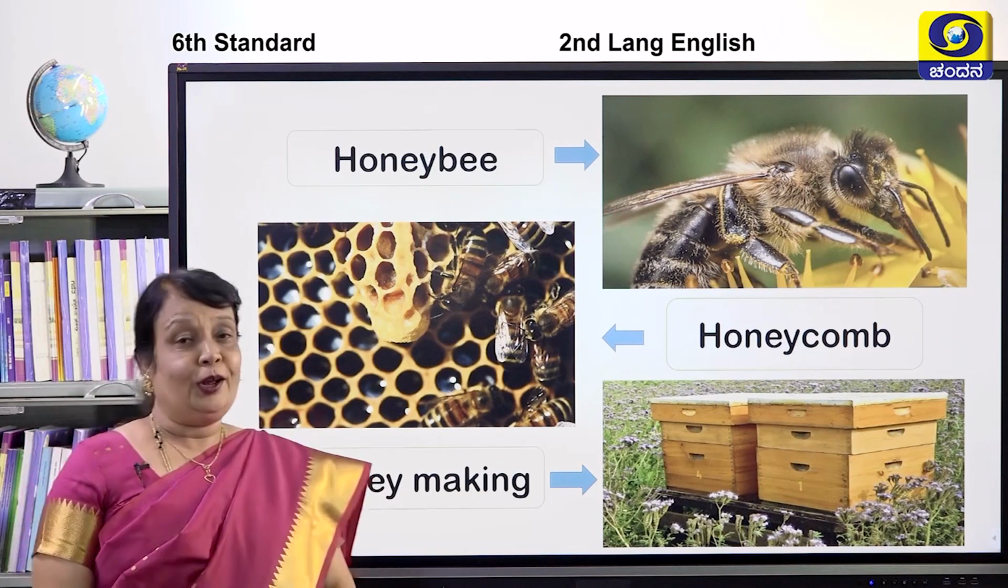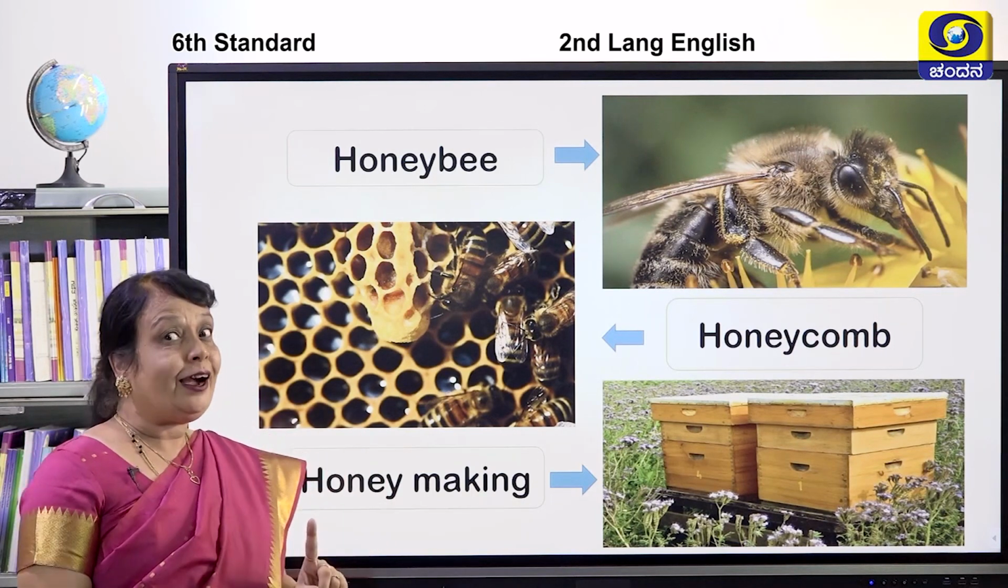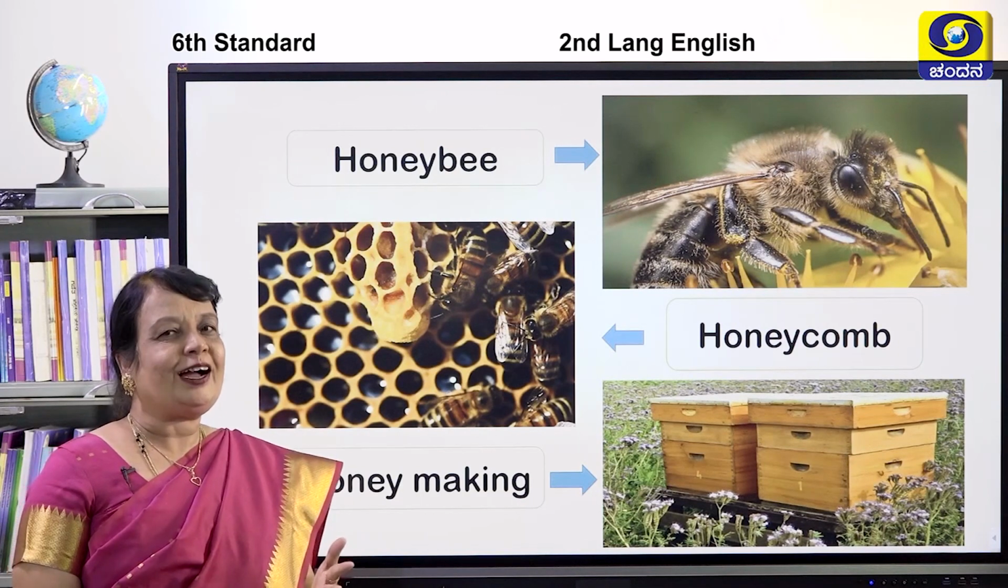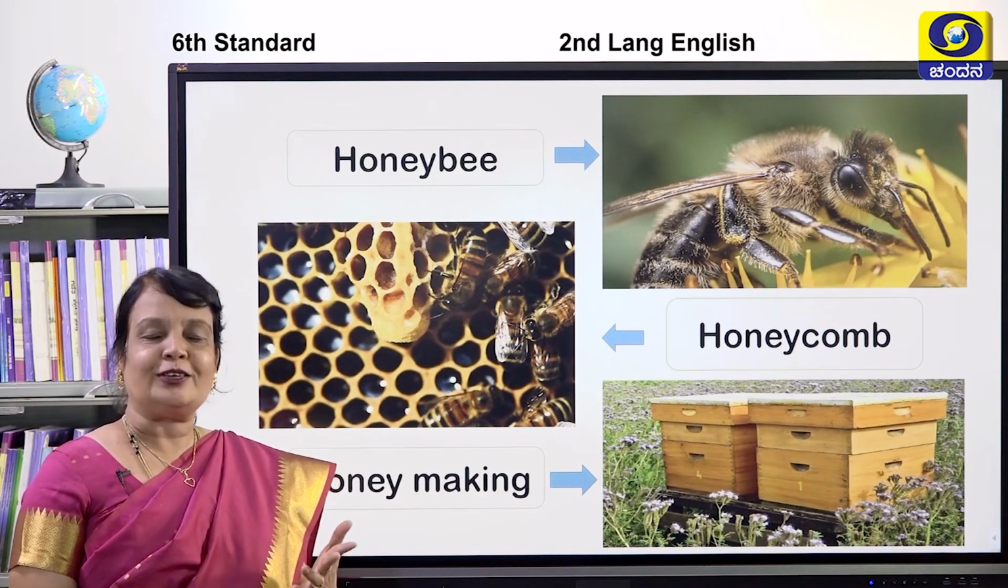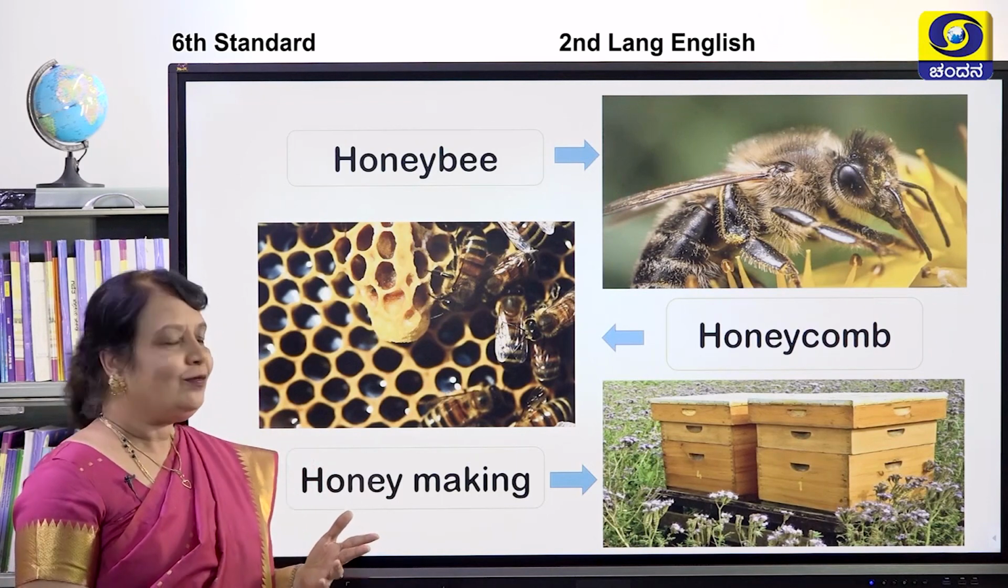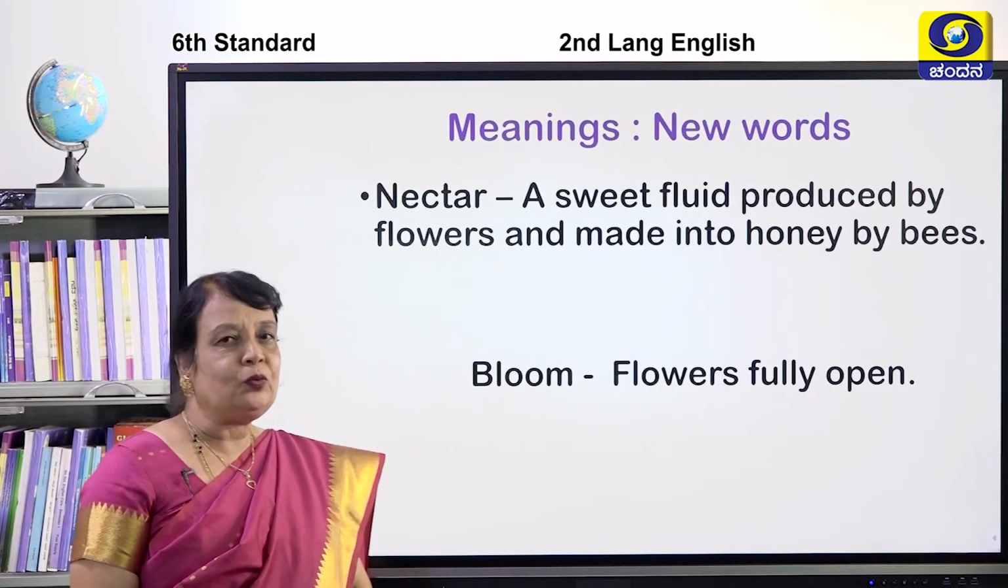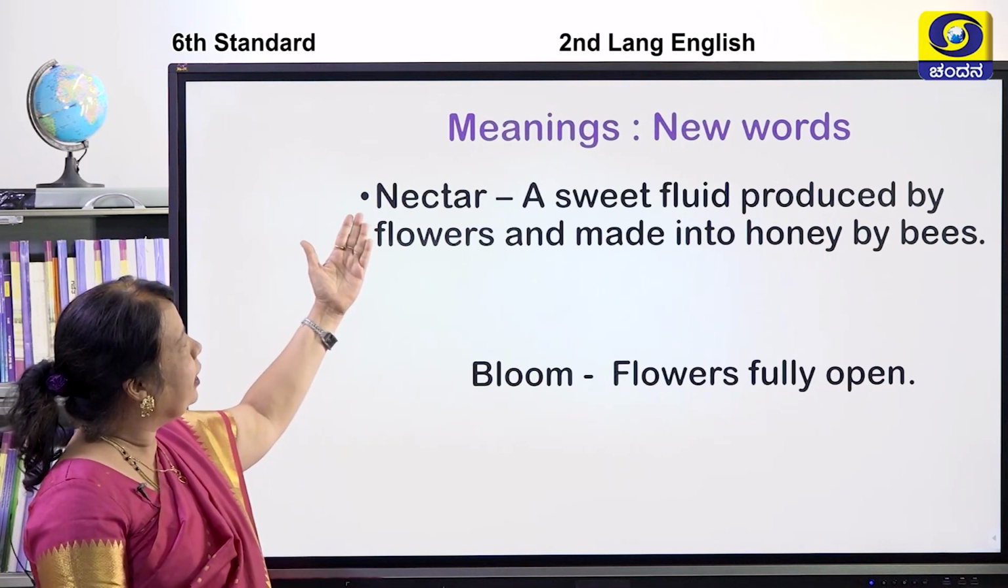Honey making. Now you must have got an idea what the lesson is about. Yes, children, it is about the honeybee, and how it makes honey. Okay. Now, children, we have meanings. Those are the new words. Now look at the first word, nectar.